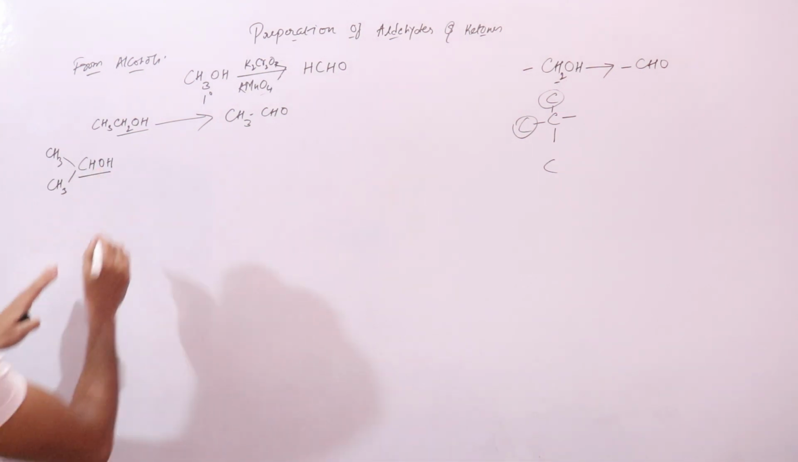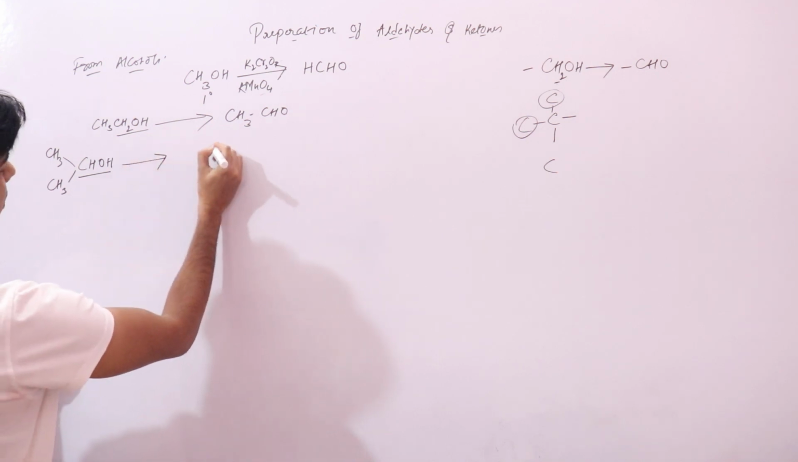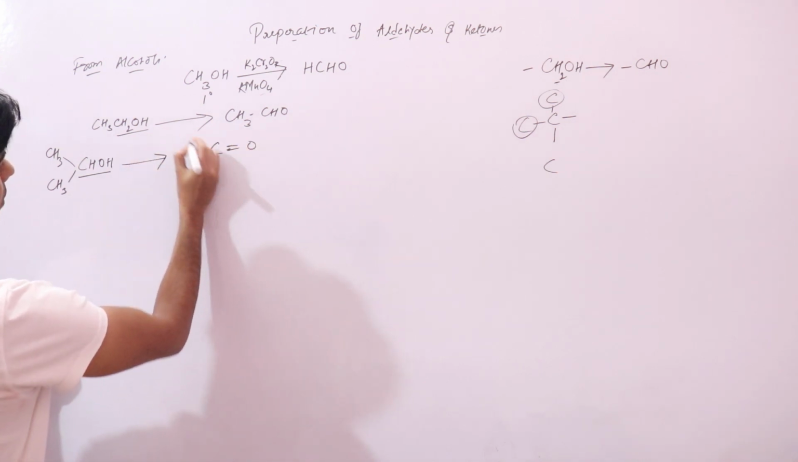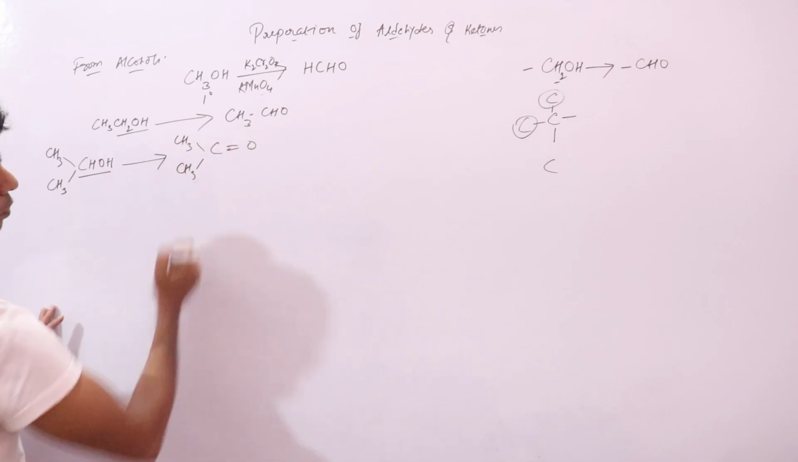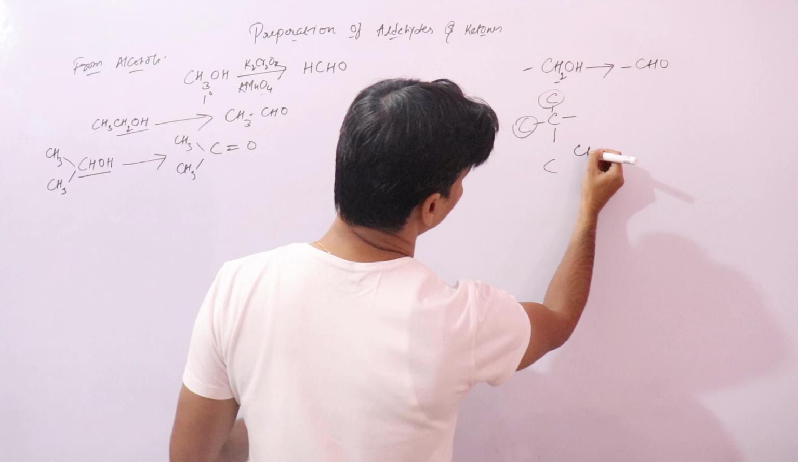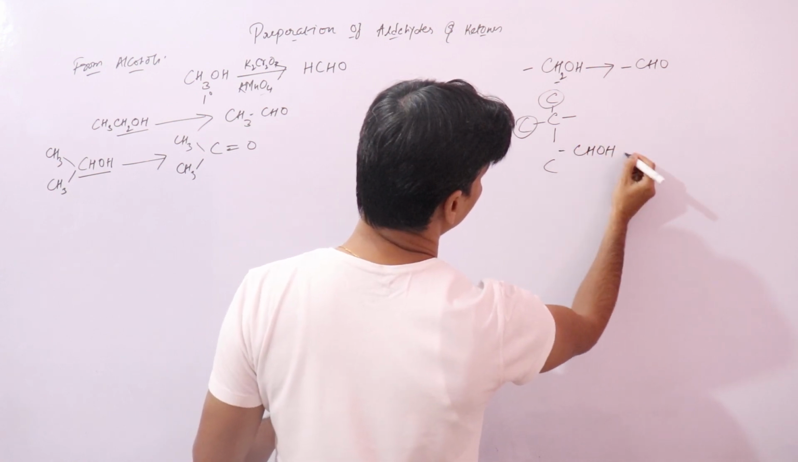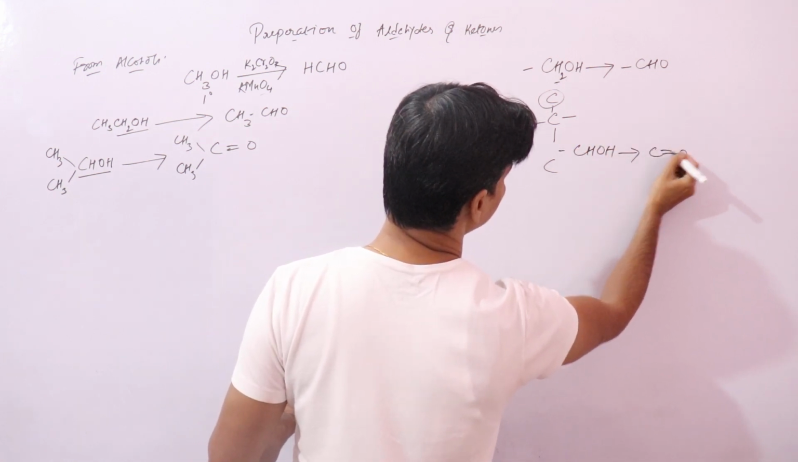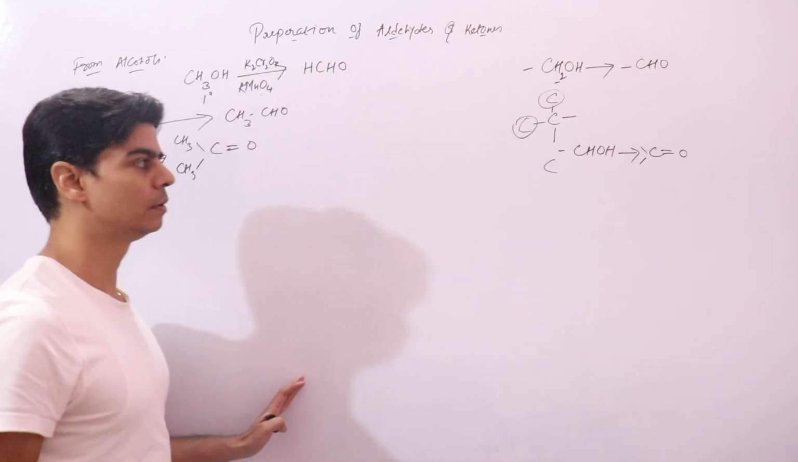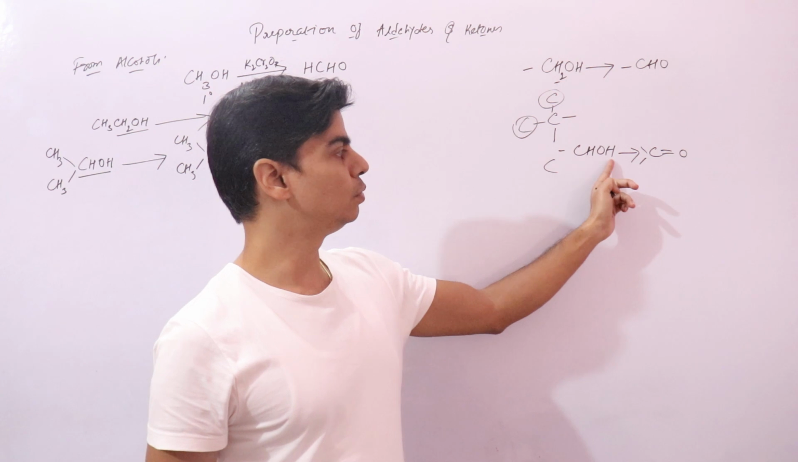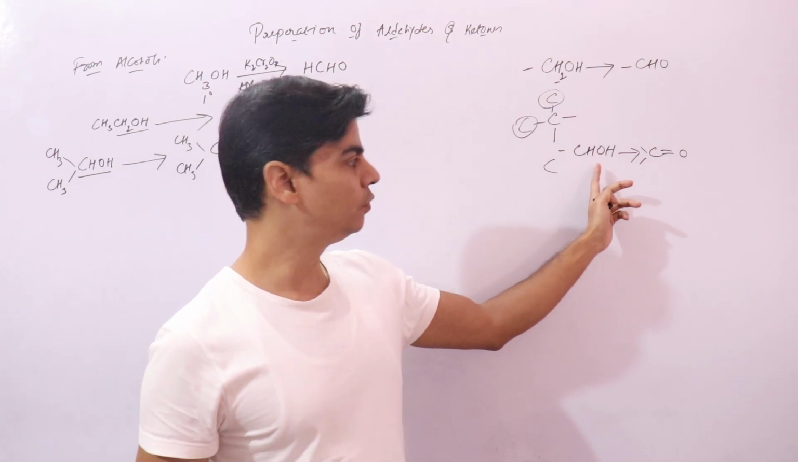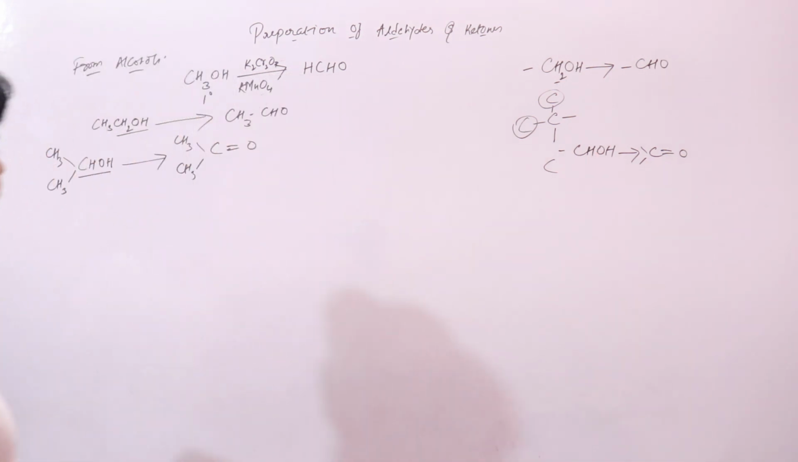Now here the CHOH group will get oxidized to form this ketone group. So here your CHOH group is oxidized to CO, and here also 2 atoms of hydrogen were removed to give you a ketone group. So this is simple.